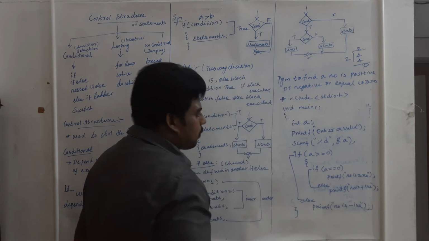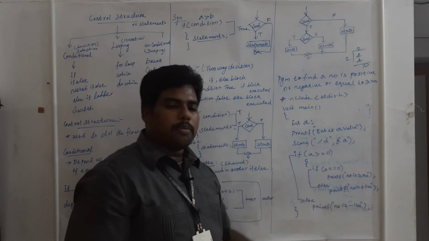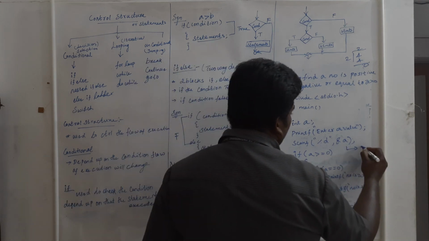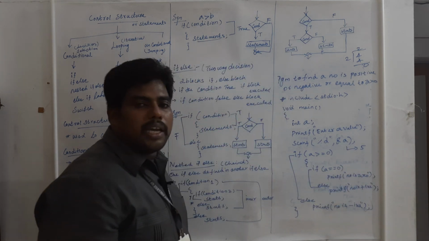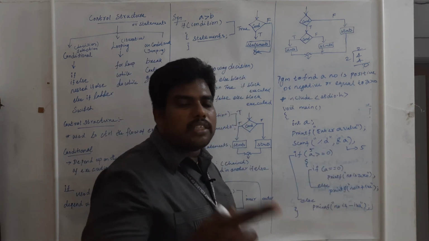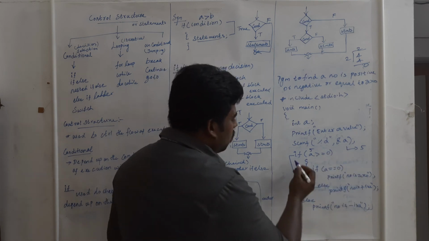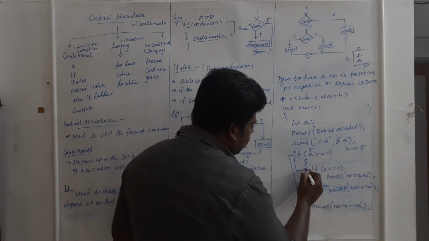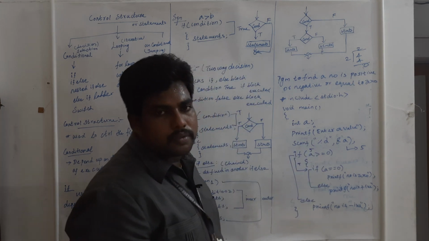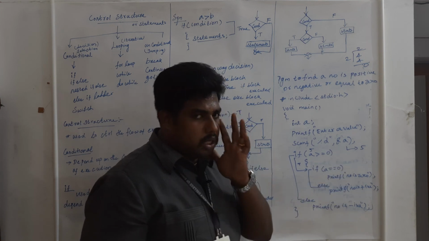Okay, now I will explain the program. Till this I explained. I got the input. First I am checking a condition. For example, your a is now 5. 5 greater than or equal to 0. Is the condition true or false? 5 is greater than 0, right? True. So it will come to the inner if. Here I am checking whether a is equal to 0.